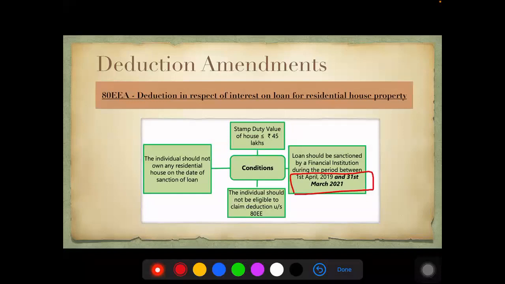This was 31st March 2020. This is now extended to 31st March 2021. This is the only change happening here. The limit amount of 1,50,000 is the same. Also remember, this is over and above 24B. The only change is that the loan sanction date is extended.